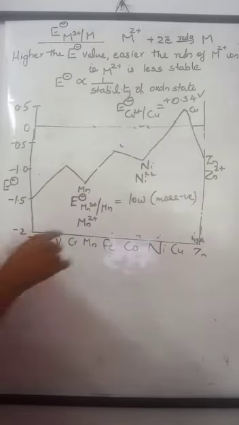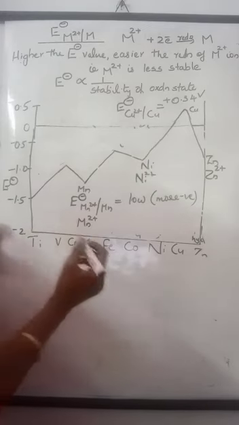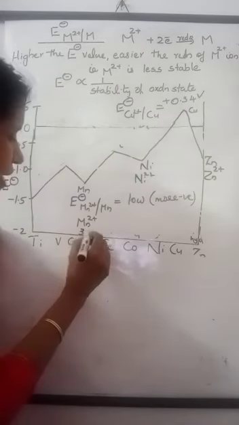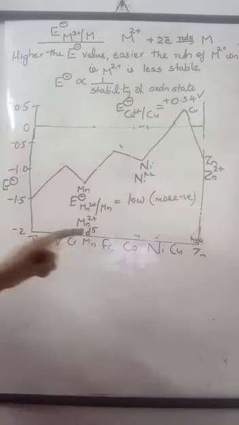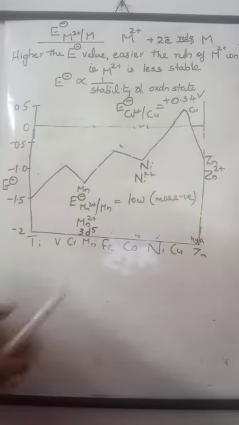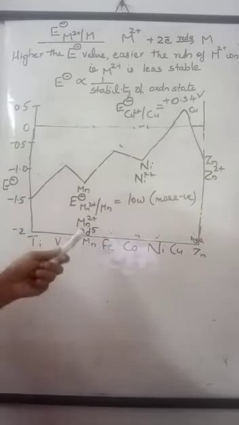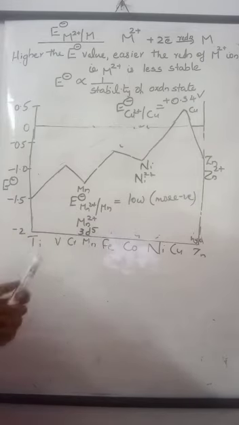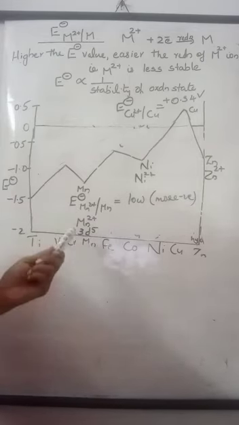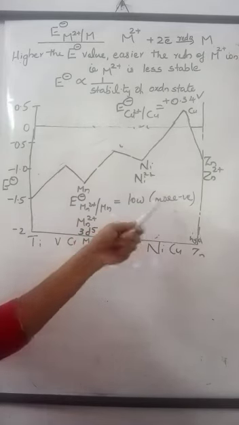The extra stability of manganese 2+ ion is due to its 3d5 electronic configuration, a half-filled d configuration. Because of the stable 3d5 configuration, Mn2+ ion has no tendency to gain electrons, no tendency to undergo reduction. Its E0 value is low, that means more negative than expected.